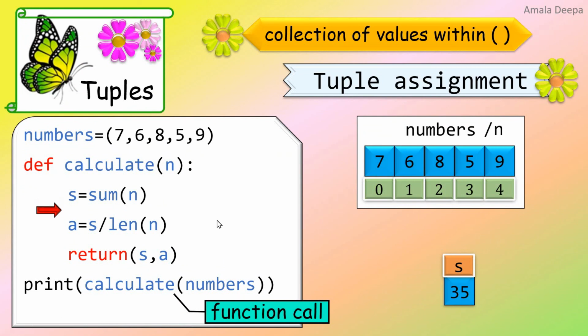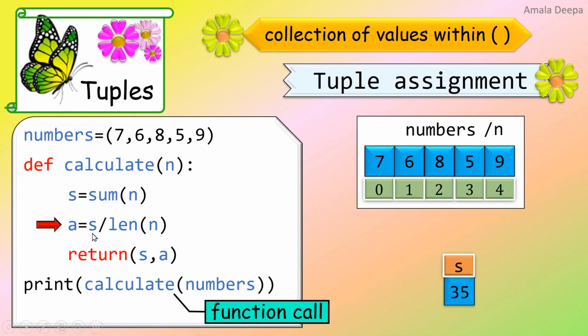Now the next statement, a is equal to s divided by len of n. Len function gives the number of values in n. So the number of values stored in n are 5. 1, 2, 3, 4, 5. So len of n is 5.